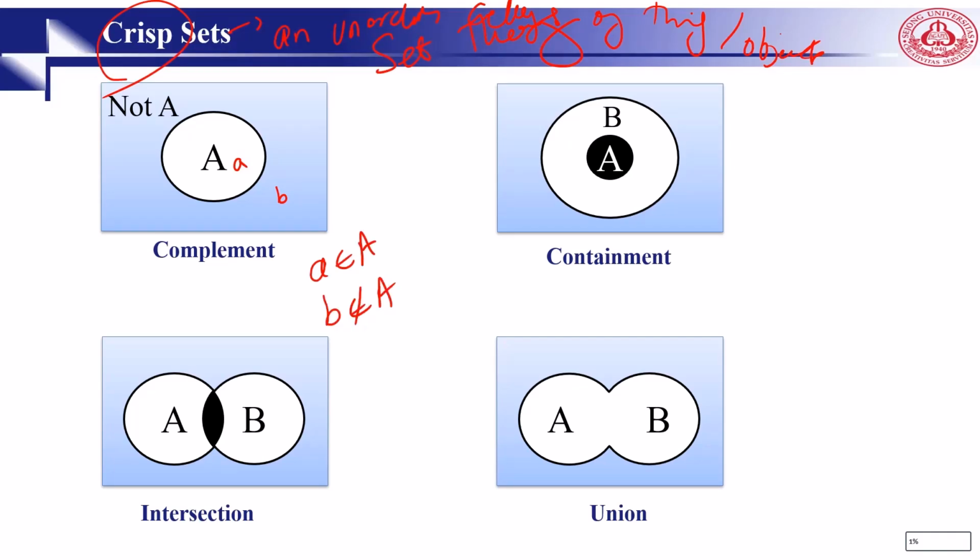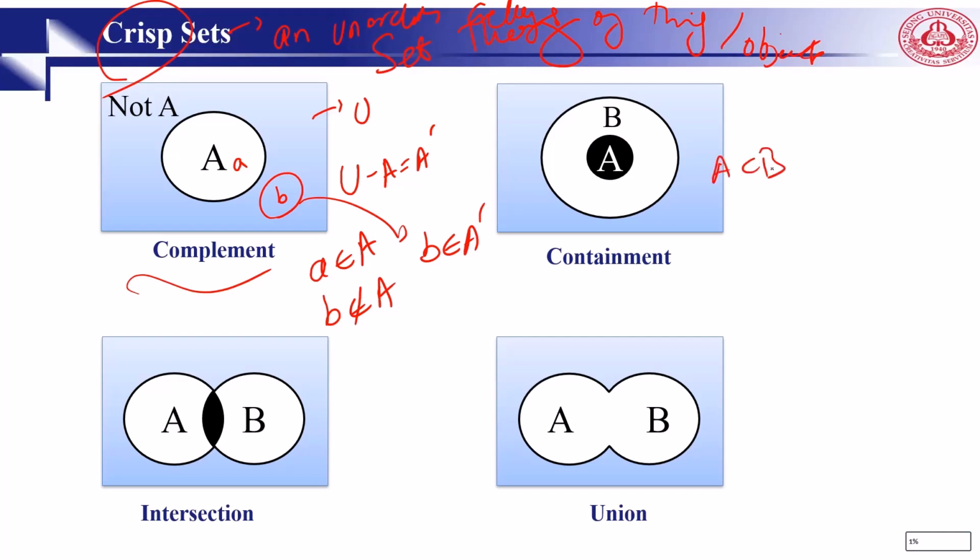There are several operations that we can apply on sets, right? Complement. If this is our universal set, then U minus A is called A complement or A naught. B belongs to A naught. Or we have containment. This A is a subset of B because all the elements of A belong to B as well. Or we can think about intersection, or you can say common places. This part is common between set A and set B.